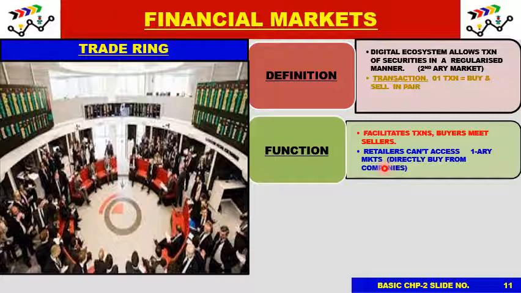However, if I go to Narayan Murthy's office and tell him I want 200 crores worth of Infosys shares, so in effect I am investing 200 crores in Infosys, then Narayan Murthy might be interested. There are investors who buy shares directly from the companies or the board of directors or the promoters, and then they have the option to sell it in the open markets also. It depends on the contract and certain conditions on which the promoter is selling them the shares. Now the retailers, most of them, can't access the primary markets directly, that is directly buying from the company, because obviously we don't have that much money that the promoters of the companies will be interested.